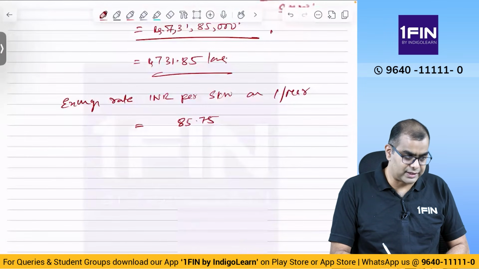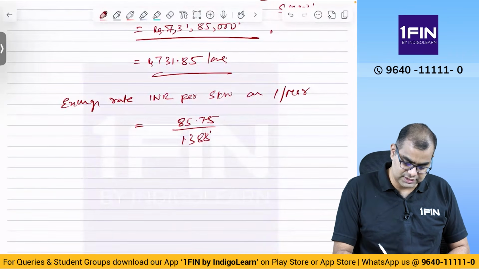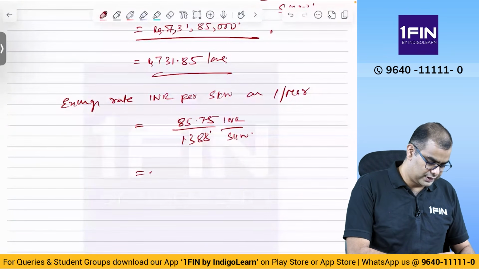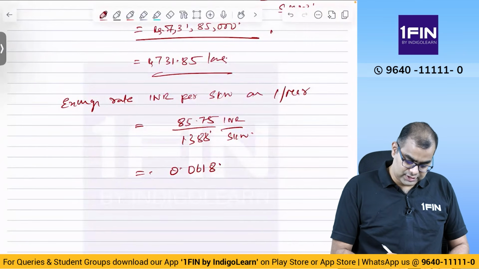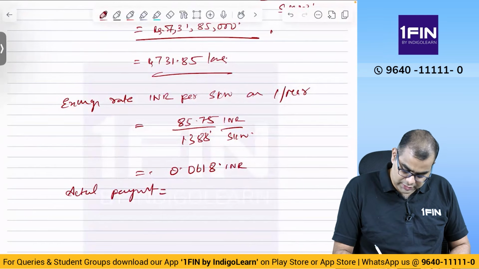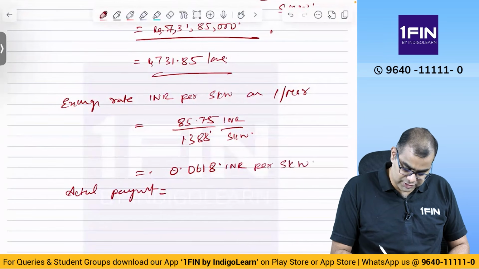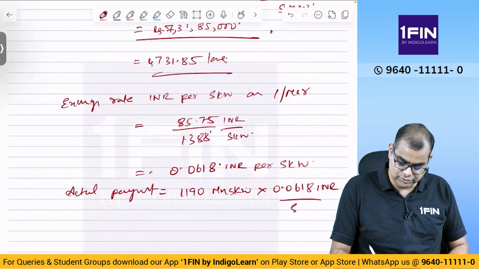85.75 divided by 1388. This is INR, this is SKW. That will be 0.06177, so I will take it as 0.0618. So the actual payment is equal to 1190 million SKW into 0.0618 INR per SKW.